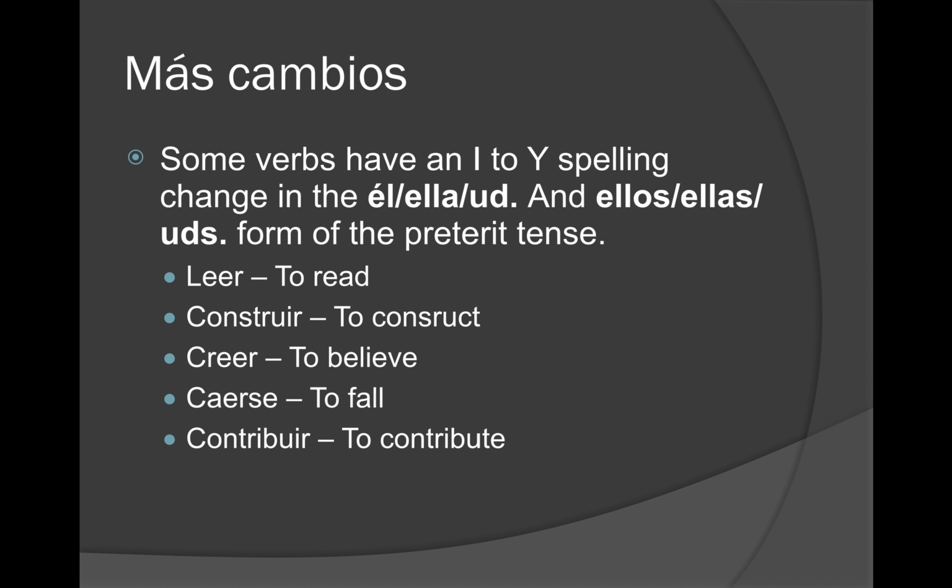There are going to be some verbs that have an I to Y stem change in the Ud. and ustedes forms. If you learned about gerunds during the present progressive unit, this is going to look very, very familiar. Some of these verbs that are going to change are leer, construir, creer, caerse, and contribuir, to name a few. And the key point to cover there is that they change because their stem ends in a vowel, meaning that leer, construir, you see the double E, the UI, the double E, the AE, and the UI again is going to cause an I to Y stem change.